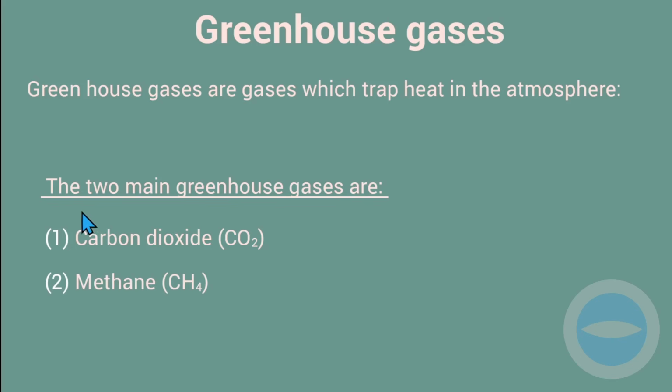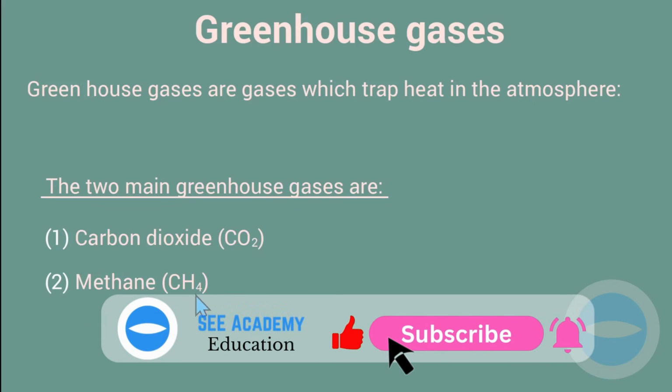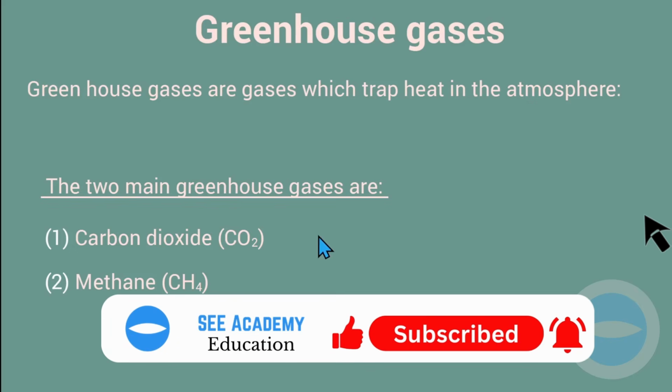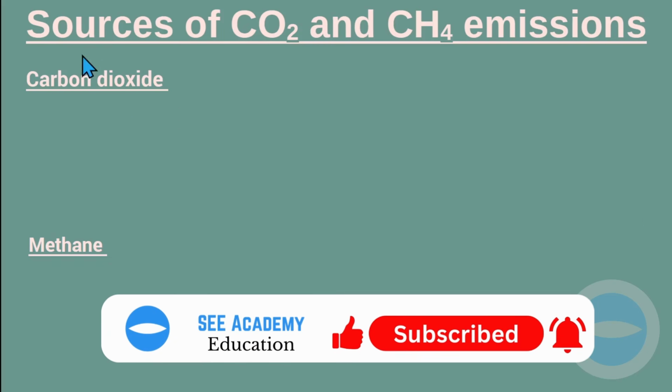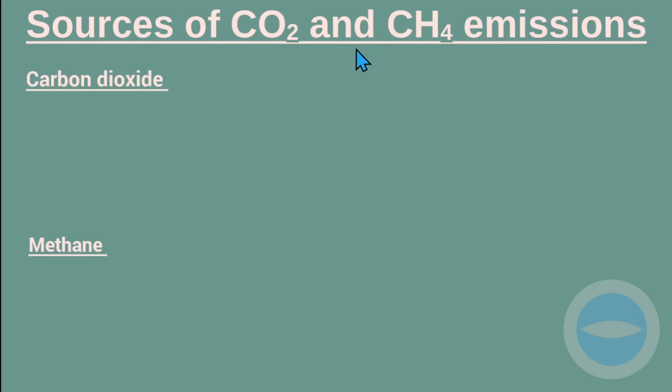In this video we will discuss these gases, carbon dioxide and methane. These are the only gases that we will be discussing in this chapter. So first of all, let's see the sources of carbon dioxide and the sources of CH4, which is the methane emission. Here I will discuss the places where carbon dioxide is produced. Where is carbon dioxide produced?